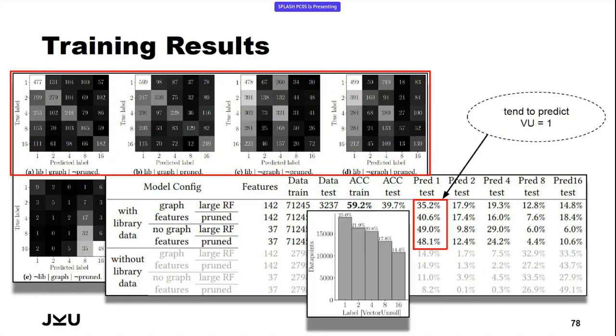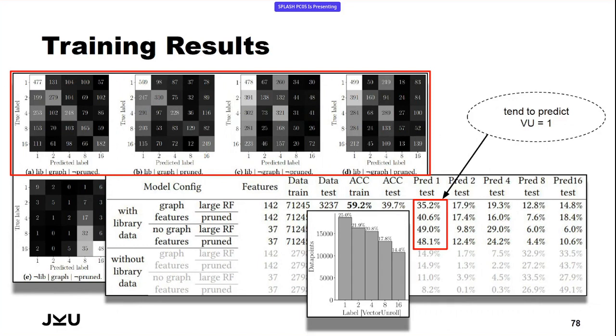What was also interesting, though, is that our prediction result is more likely to predict to use an unroll factor of 1. And this with a way higher percentage than even in our training data. So we have 35 to close to 50%, which the model would predict to use an unroll factor of 1 in contrast to the 25% in the training data. This we also found kind of interesting.